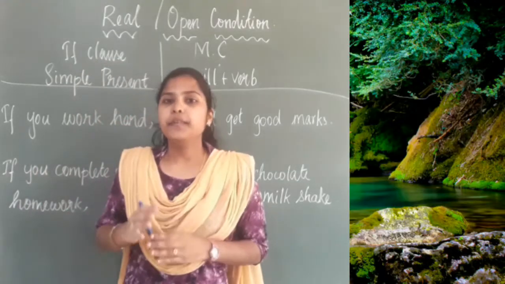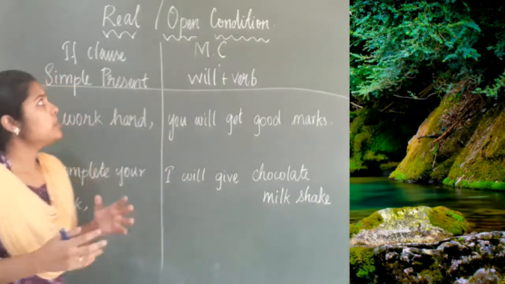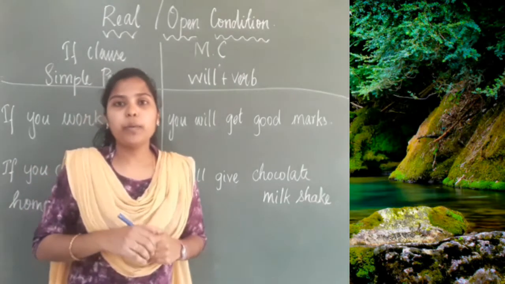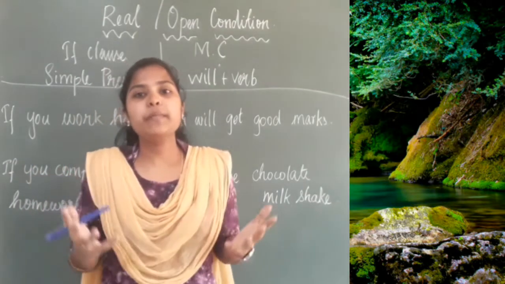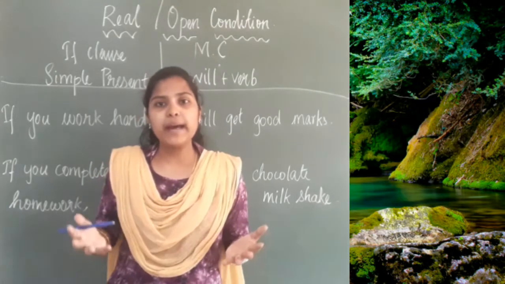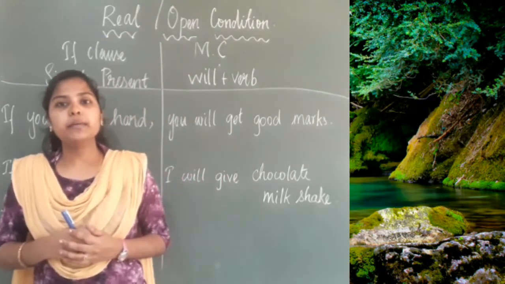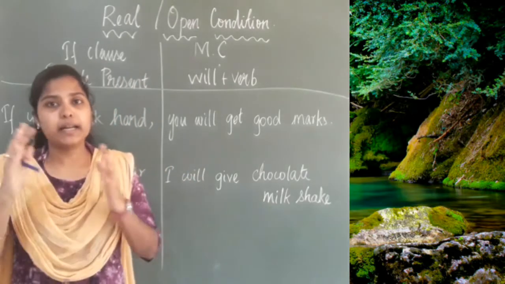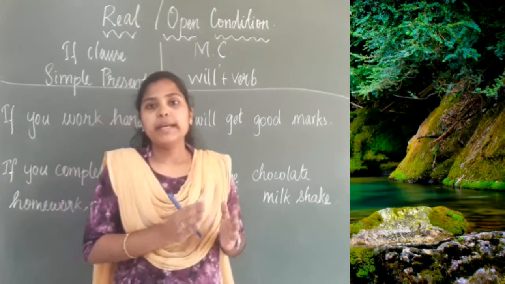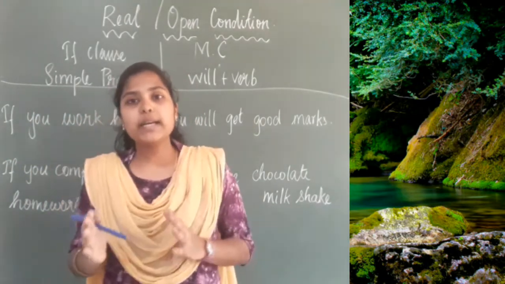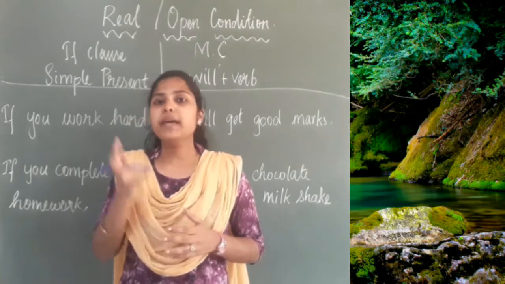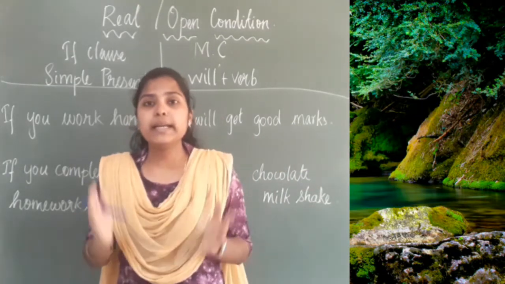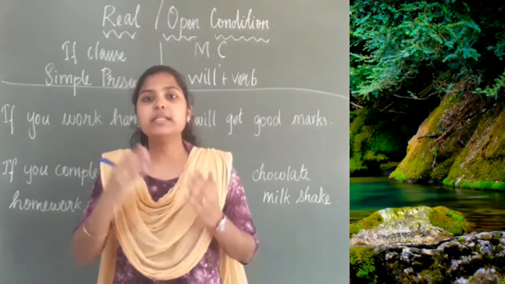First, let's see the first type or first condition. It is also called real or open condition. What is meant by real? The fact, the truth, right? Here, we have already learnt that the conditional clause has a condition and an outcome. In this real or open conditional clause, we have a condition and the outcome. This particular outcome is the real one. It is the fact. It is the truth.